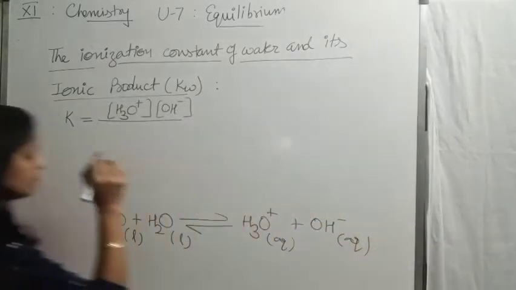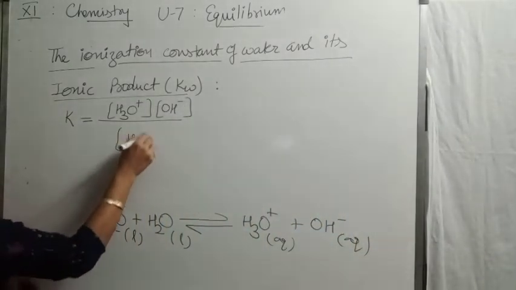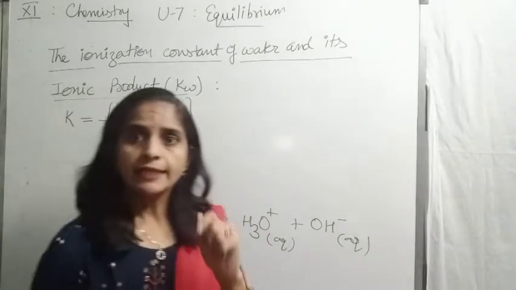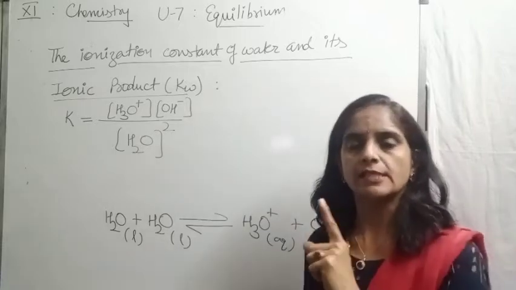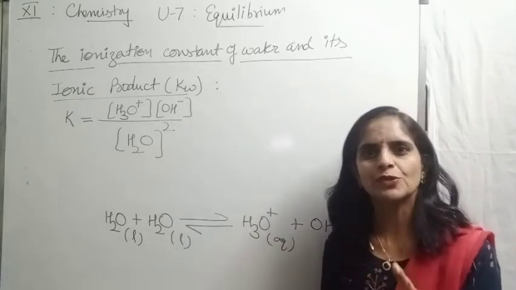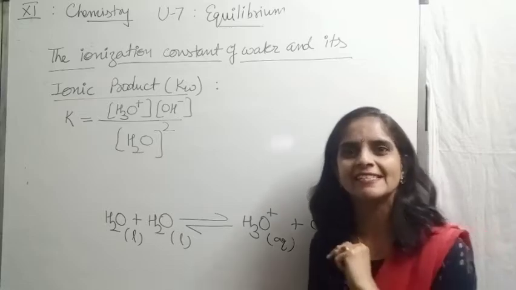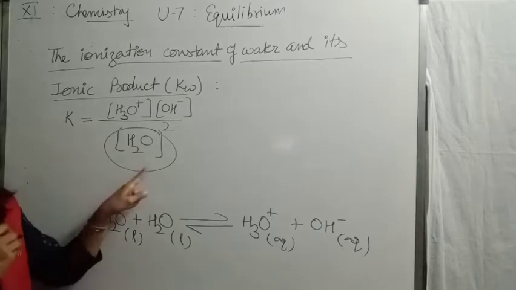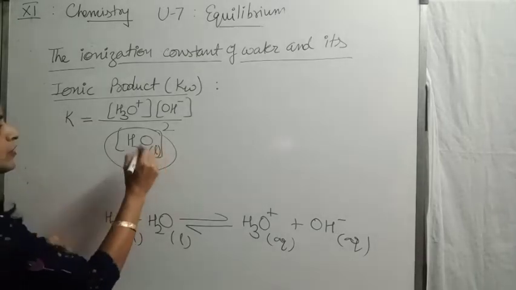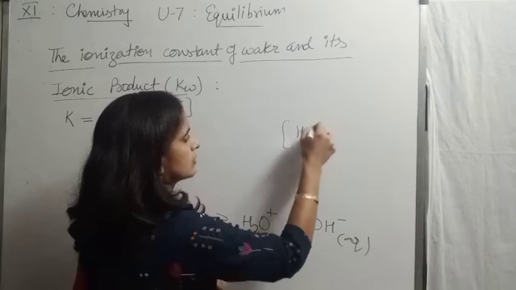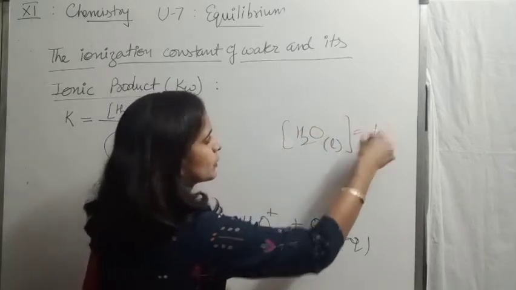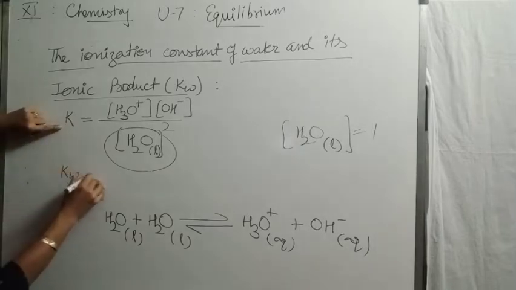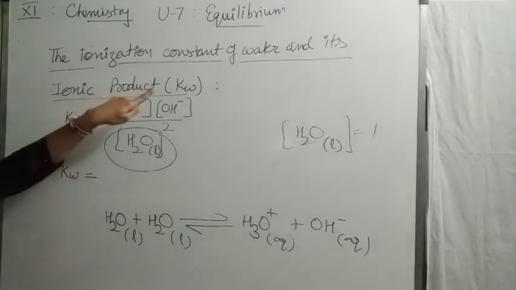and it is already balanced, because for this balancing is also a must. Water raised to the power 2. And if you remember, children, the molar concentration of pure liquids and pure solids remains constant, taken as 1. So in the denominator, now we can neglect the water molecule because the molar concentration of pure liquid is taken as 1. So now we will get another constant Kw, that is the ionic product of water.